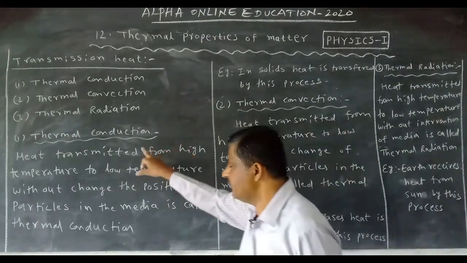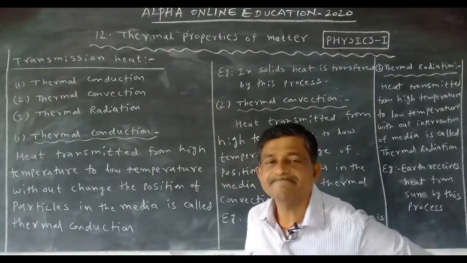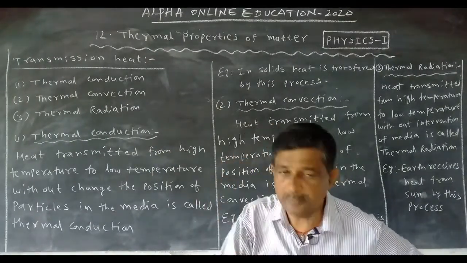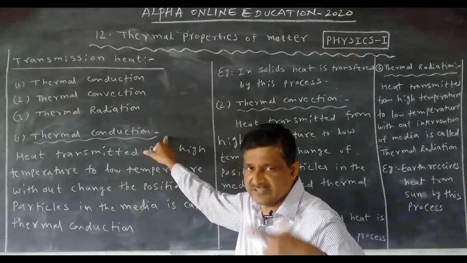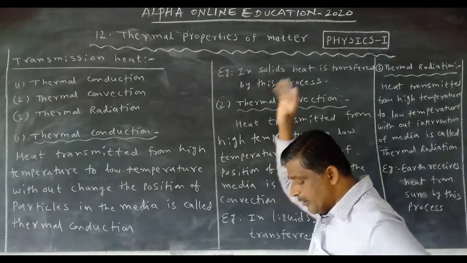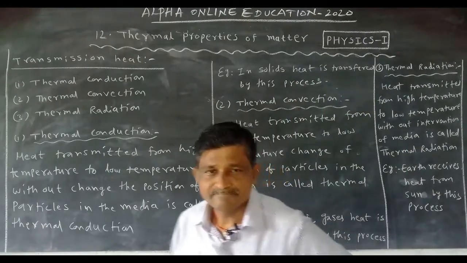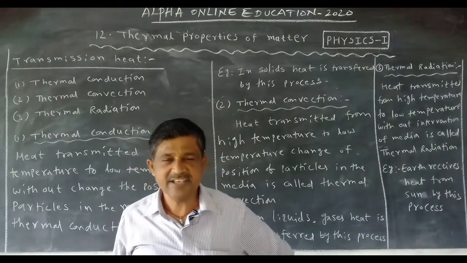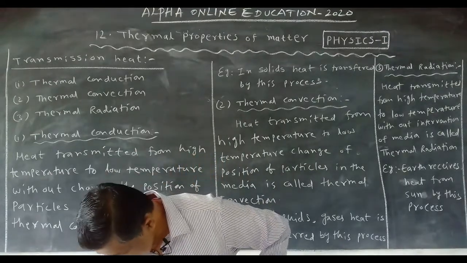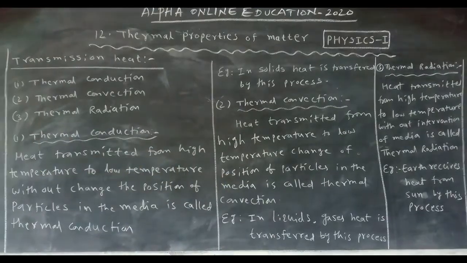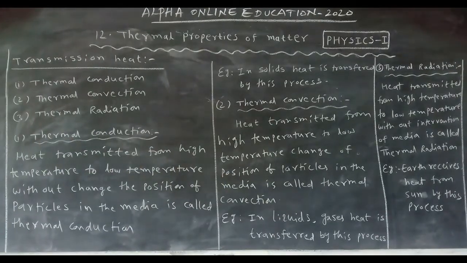And convection separately is for 8 marks. Thermal convection is important for 4 marks, and it is also for 8 marks. Next class we will discuss that, based on the number of topics there are. Radiation is a very, very important topic, and we will discuss it in chemistry also. In the second year we will discuss radiation clearly.